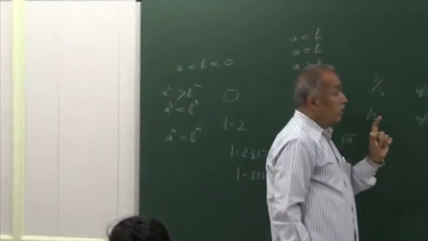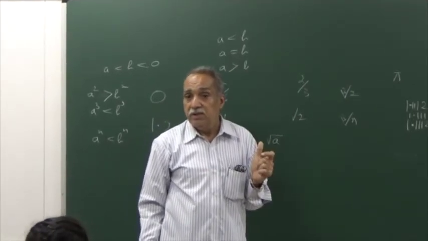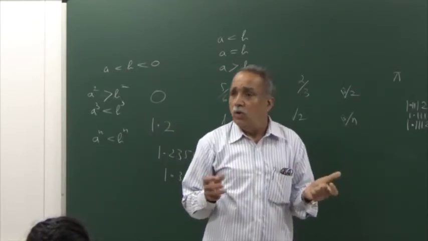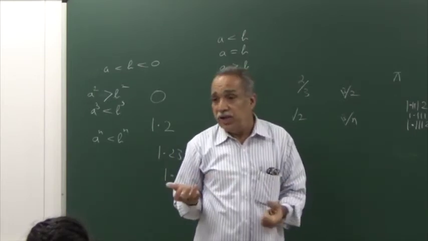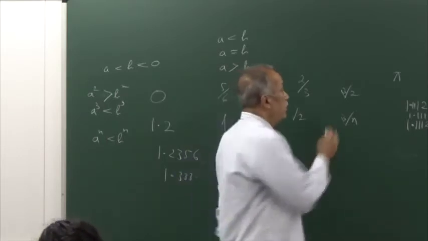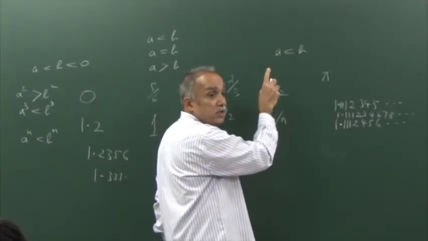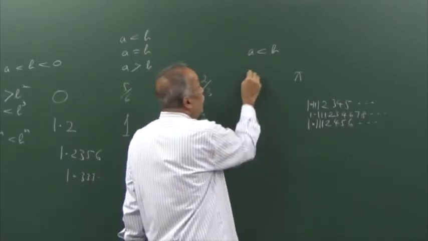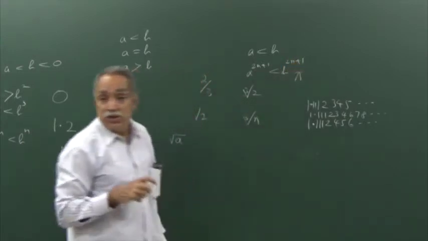And if you are raising the two numbers to an odd power, there will not be any need to be careful. Whatever be the signs of the numbers, whether they are both positive or both negative, each number can be raised to any odd power. For example, if a is less than b, whatever be the signs of the numbers, either both positive or both negative, even one positive and one negative, a power n less than b power n will hold for any positive odd integer n.